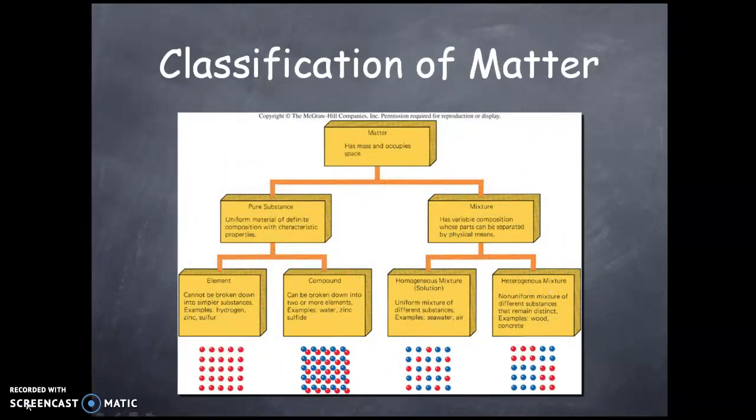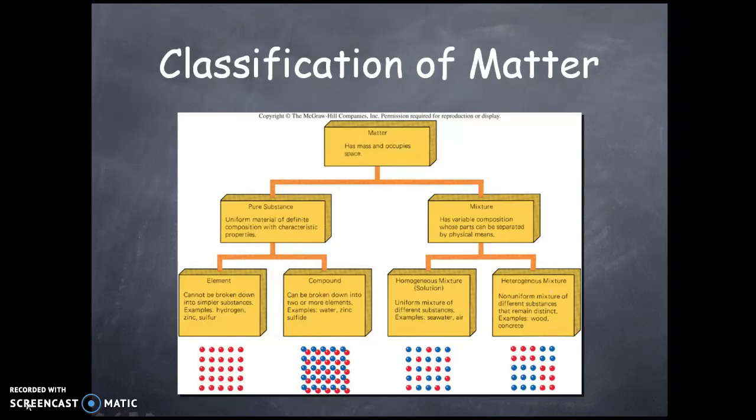Classification of matter. Matter is defined as the thing which has mass and which occupies some space. Matter could fall under two categories: a mixture or a pure substance. A pure substance is a uniform material of definite composition with characteristic properties. A mixture has a variable composition whose parts can be separated by physical means.